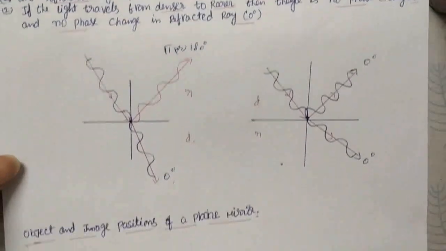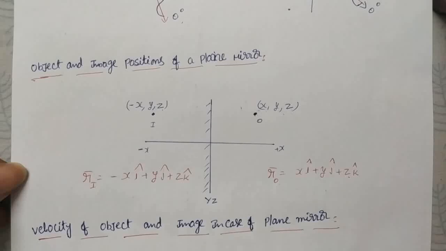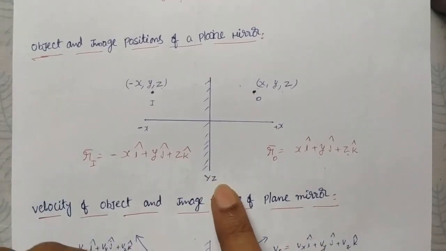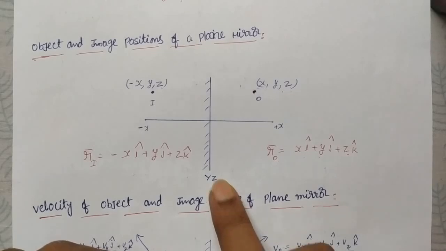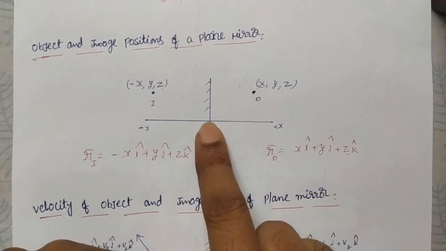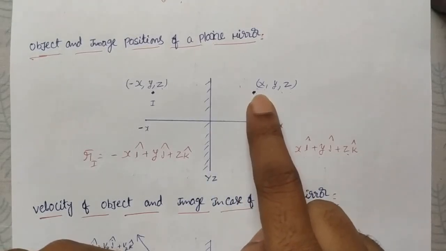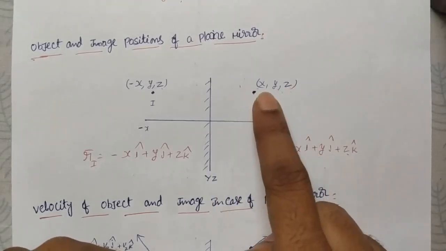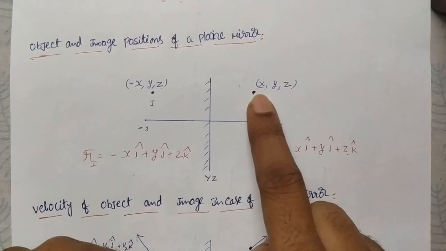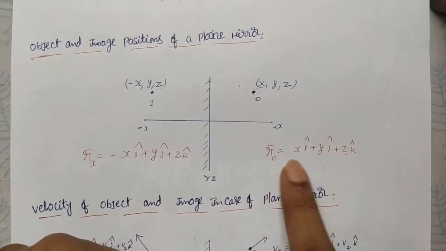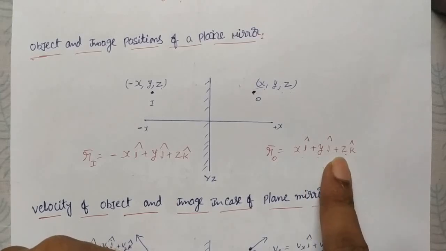Now you see object and image positions of a plane mirror. Suppose you take a plane mirror placed in the YZ plane, so the x-axis is perpendicular to the surface of the mirror, and the object is somewhere at x, y, z. The coordinates are a vector representation of the position of the object. We can write the object as xi plus yj plus zk.